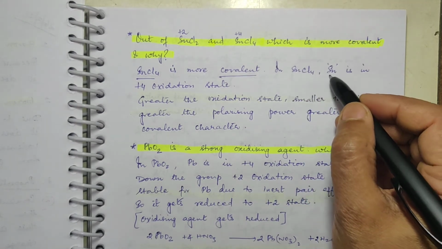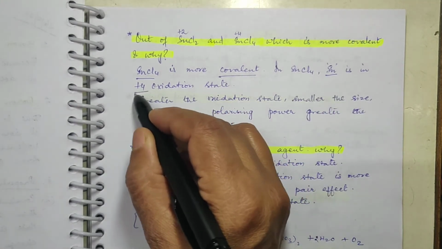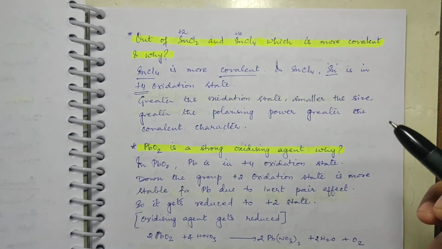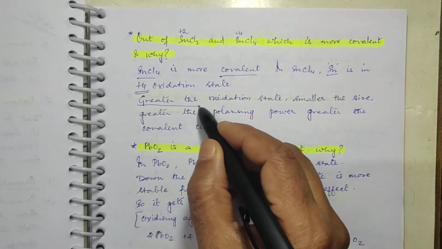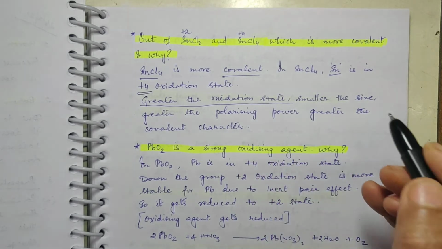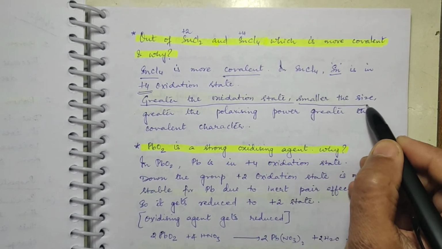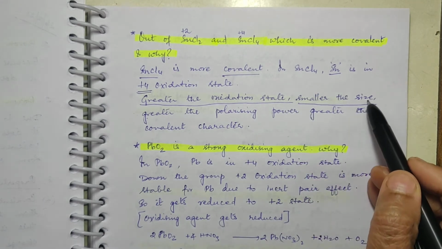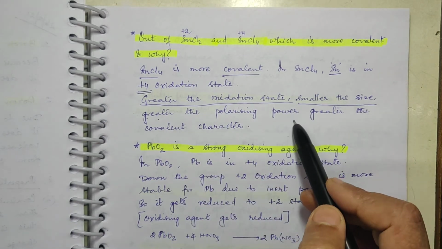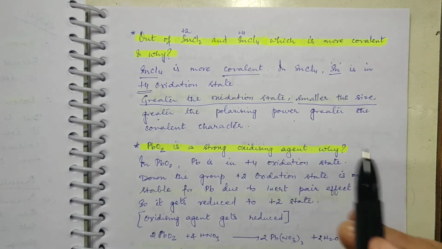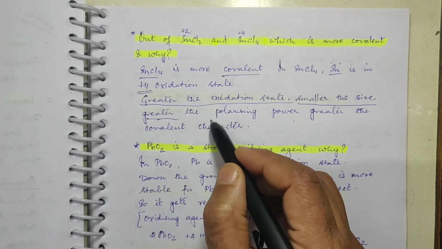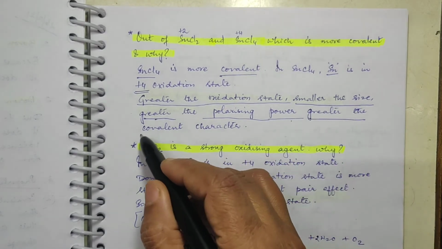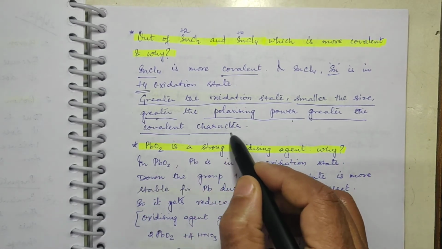Because in SnCl4, Sn is in the +4 oxidation state, whereas in SnCl2 it is in the +2 oxidation state. Now you know this concept. Again and again I am insisting, this concept is very, very important. Please remember: greater the oxidation state, smaller the size, greater the polarizing power, greater the covalent character. This we have studied under Fajan's rules also. So SnCl4 is more covalent.